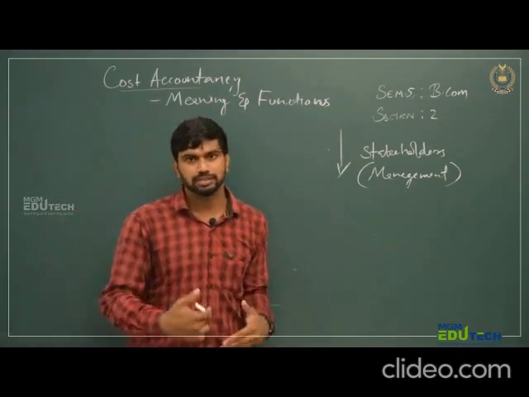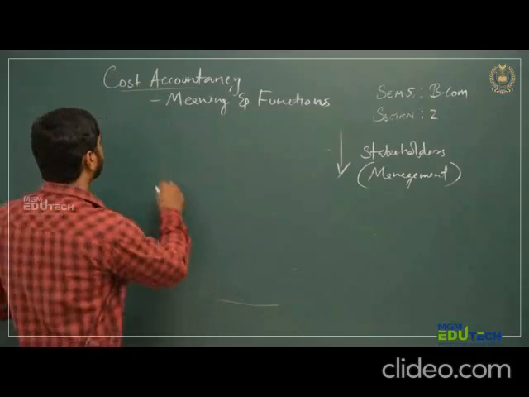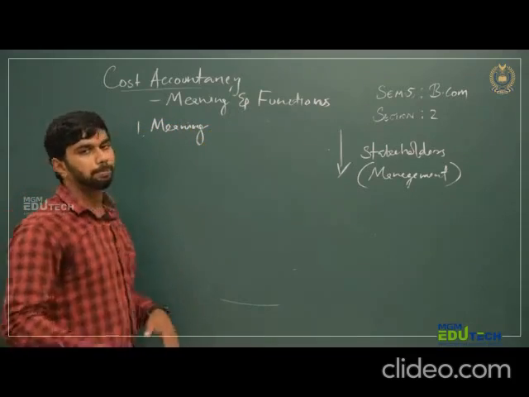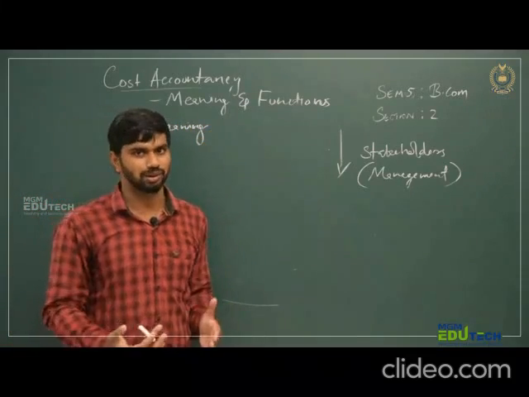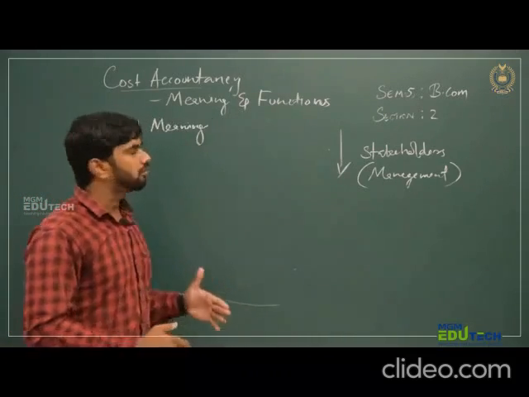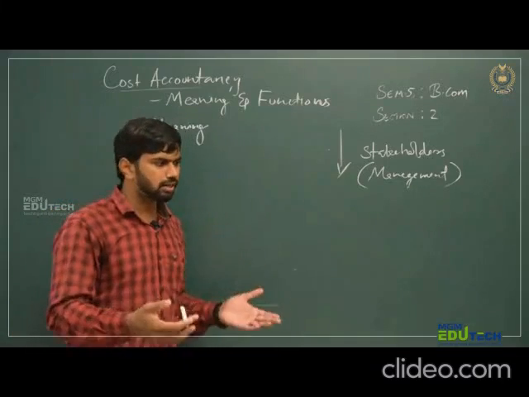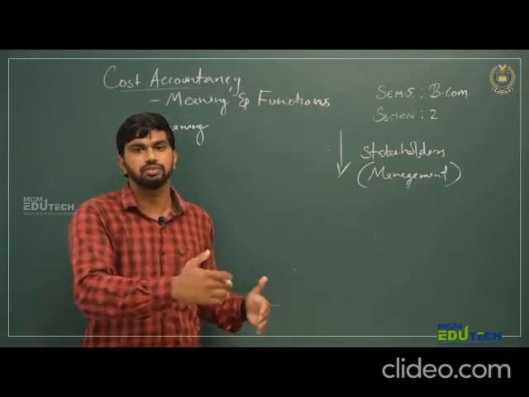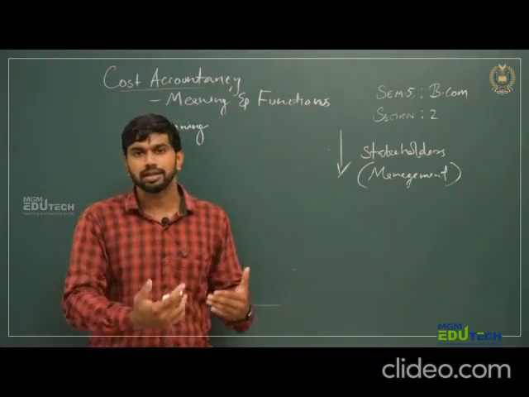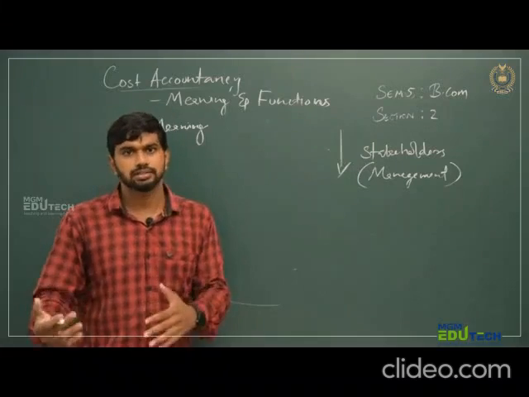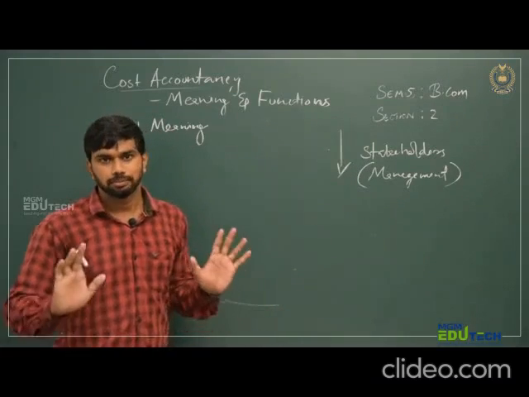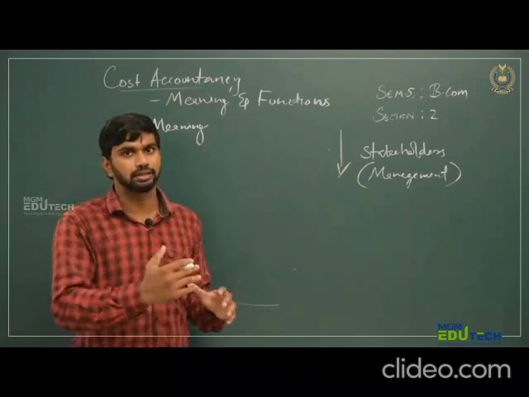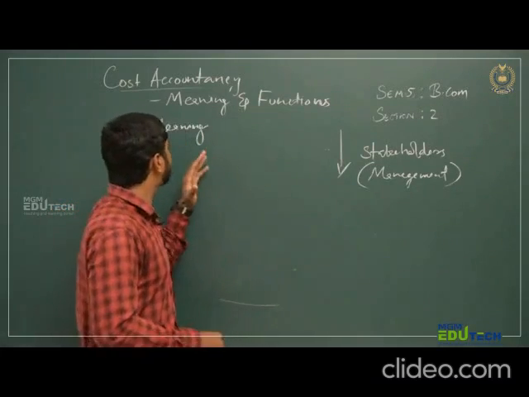So many aspects are there. First of all, we can differentiate by the meaning of financial accountancy and cost accountancy. We know what financial accountancy is. After a financial event happens, we are recording and classifying. That means we are making ledgers, preparing the trial balance, preparing the balance sheet, and finding the result of the business from its financial events, after the occurrence of those events.